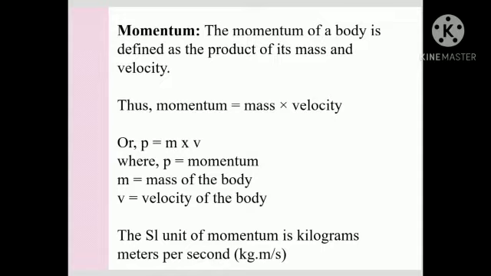Thus, momentum equals mass into velocity. We denote momentum by small p, mass by m, velocity by v. So, p equals m into v. The SI unit of momentum is kilogram meters per second, that is kg meter per second.